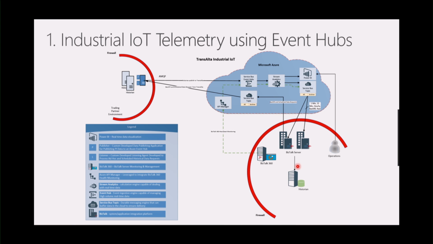So there's a process called the backfill process where you can actually request all of those missing reads once they become available once again. So we built an outbound interface from BizTalk to the Service Bus topic where we would basically say, here's our tag name, here's the time frame that we would like the tags for, and then our partner will be able to dequeue this message from the topic, retrieve the messages from the historian, and then publish them over the same AMQP channel to our event hub.